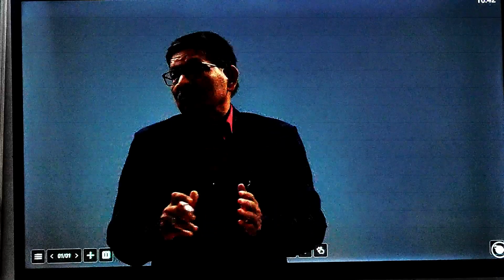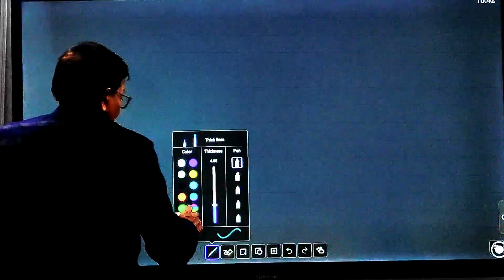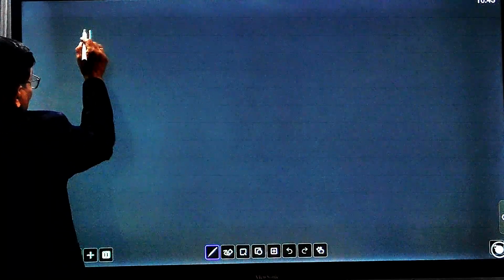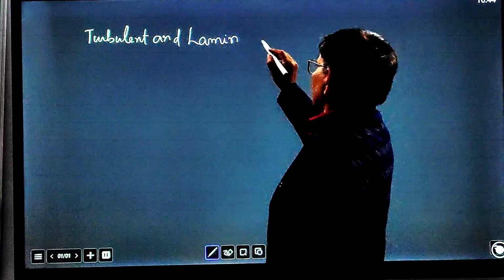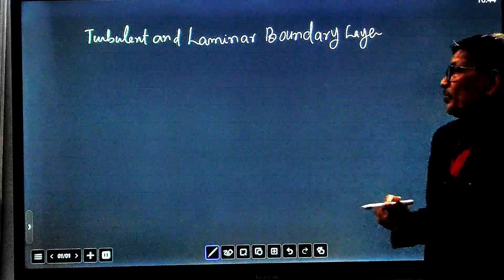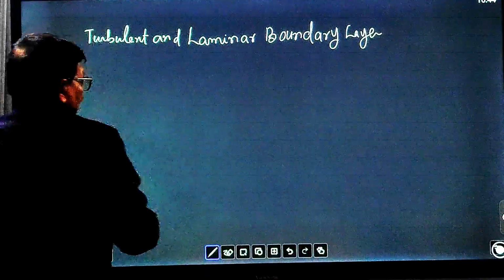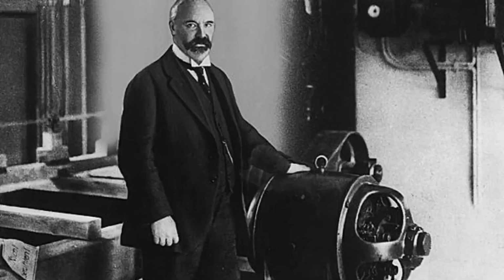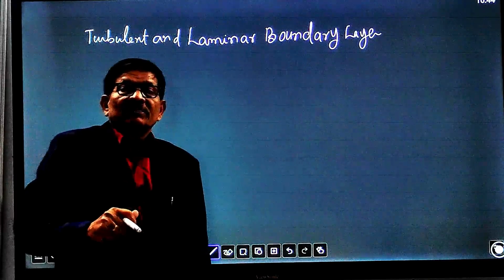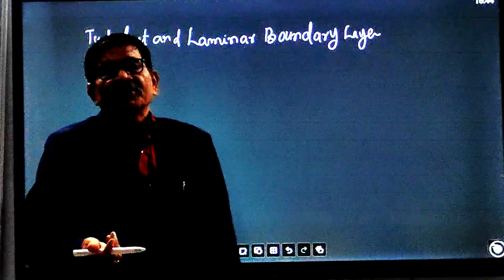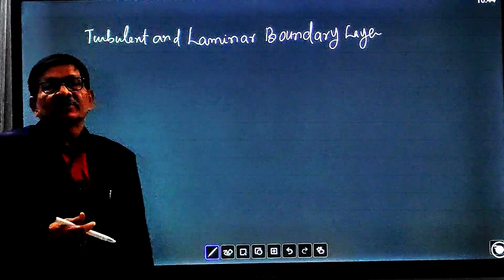According to Ludwig Prandtl, the first topic of discussion is the boundary layer, turbulent and laminar. So it was Ludwig Prandtl, a great fluid scientist, because his theories are the turbulent boundary layer, Prandtl mixing length theory and Prandtl universal velocity distribution.